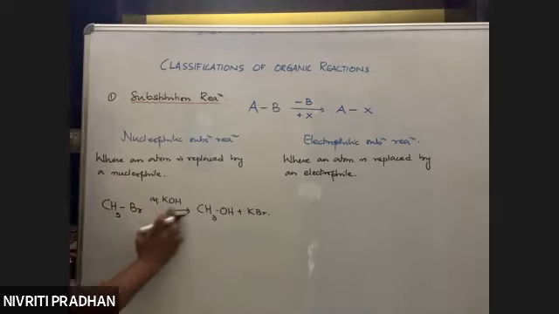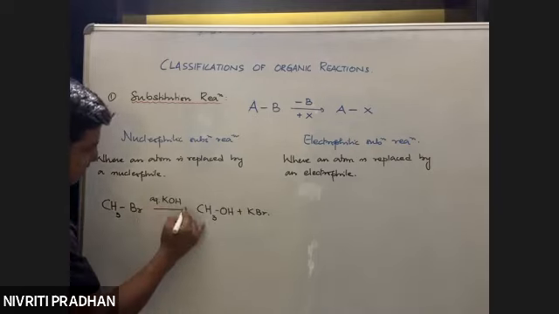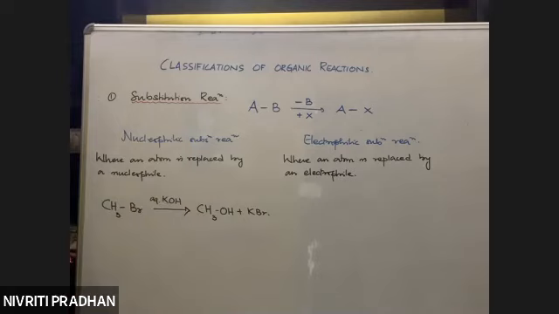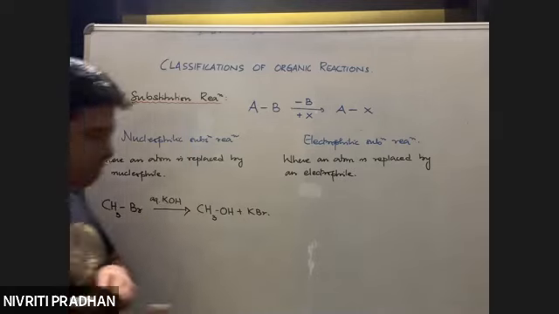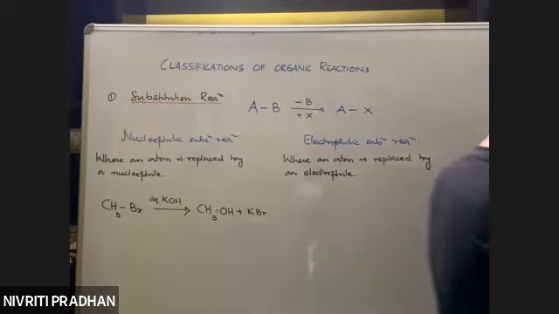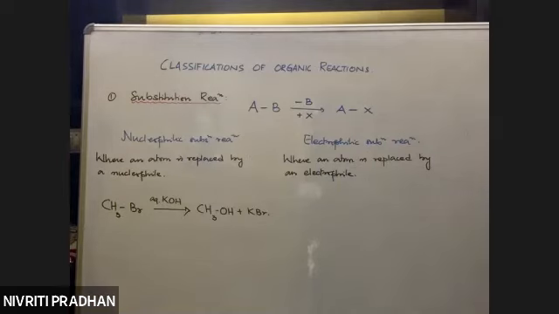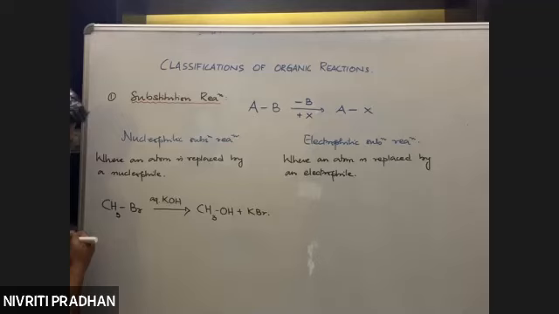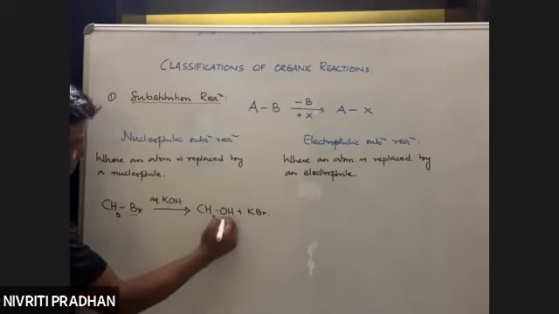Just have a close look and tell me which atom is substituted by which atom or group. The bromine is substituted by OH. Very good.